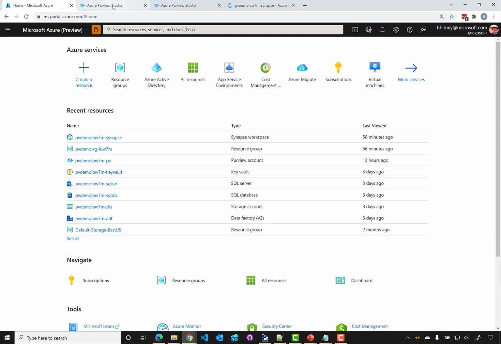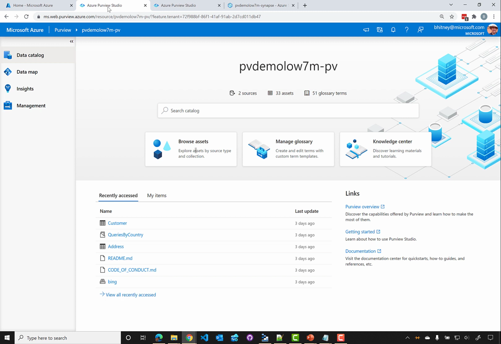What I'll do is I'll click on the Purview Studio tab here, which, once we have the Purview account created, we can see all of that within the Azure portal, but just like with Synapse and Data Factory, there's a Studio experience that wraps all the functionality together. So here in Azure Purview Studio, I've got a sample account, and by the way, this demo, I will have a link for it within our Modern Analytics Academy data governance site, so we'll have this as one of the resources in there. So you can go through and create everything that you'll see here.